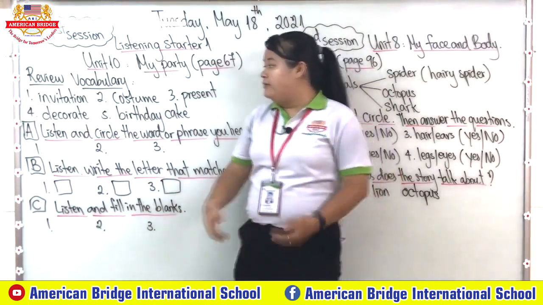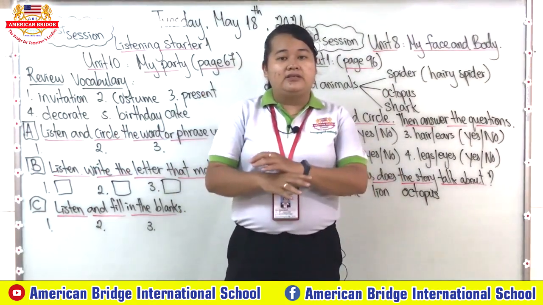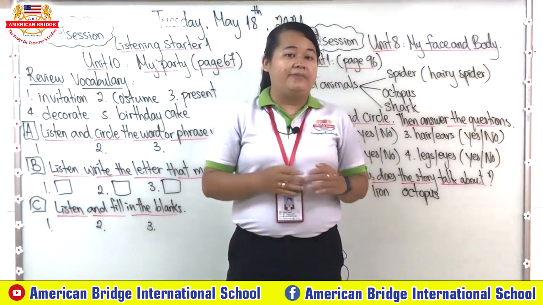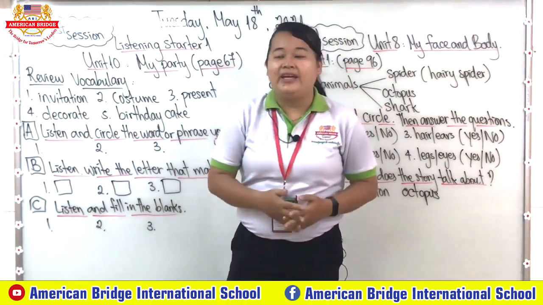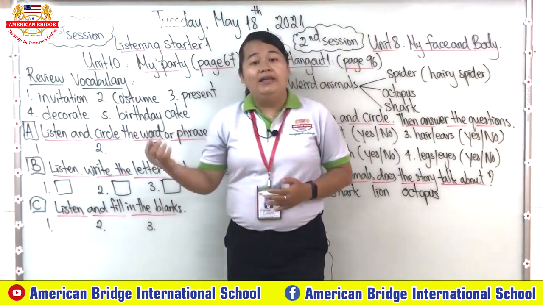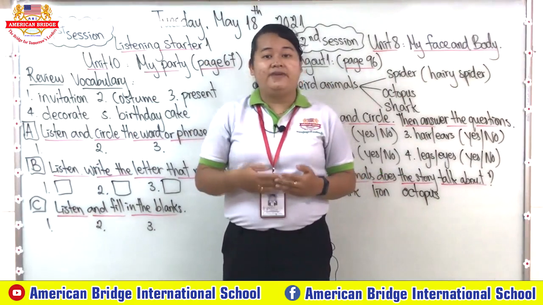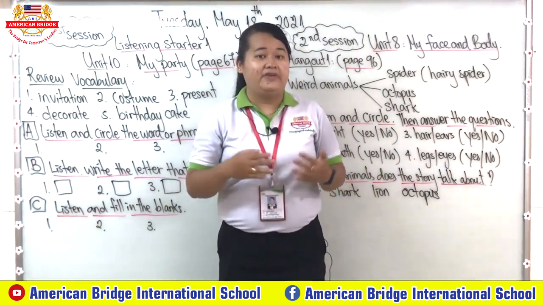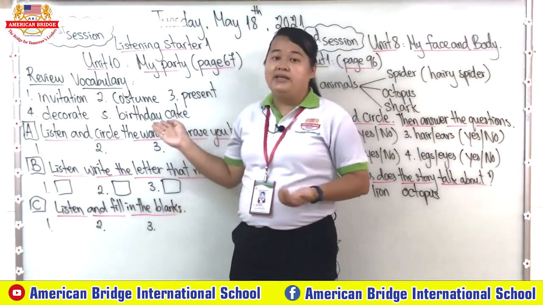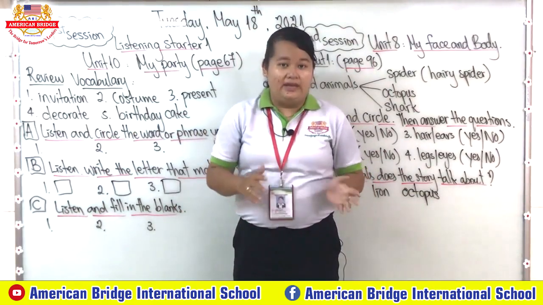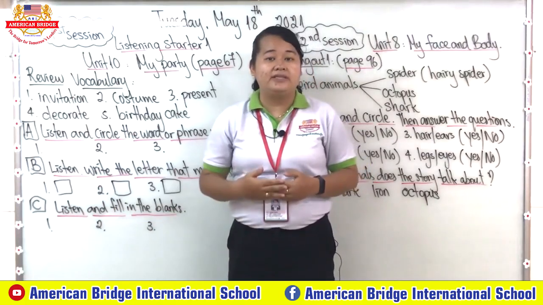And now let's move to another one, decorate. As you know already, when we have an event or a party, we need to decorate the place so it looks good, right? We can put balloons, or we can use different kinds of materials for the decoration of your party, right? Okay, so now let's move to another one, birthday cake. This one we usually have when we have a birthday, right? Your parents or your friends always give a birthday cake to you.